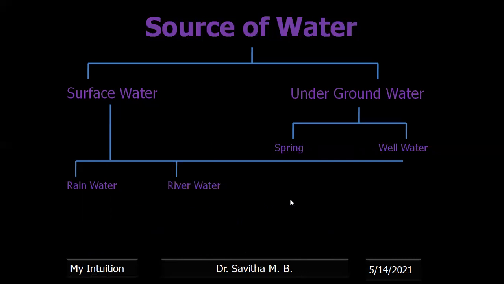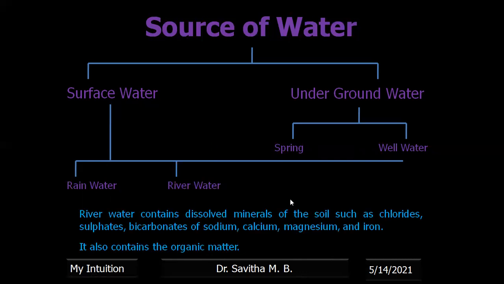Next is river water. As you all know, river water is the flowing water. It contains dissolved minerals of the soil, because when it flows through the soil it dissolves chlorides, sulfates, bicarbonates of sodium, calcium, magnesium and iron. It also contains organic matter, because while flowing, it is in contact with nearby areas which contribute to the organic matter.